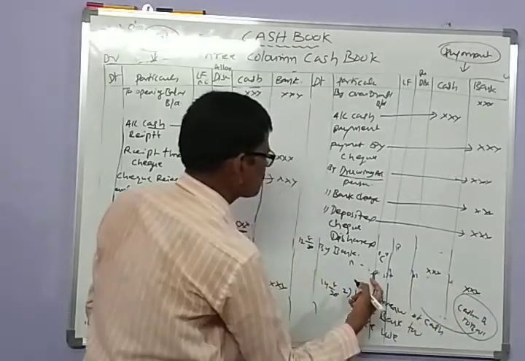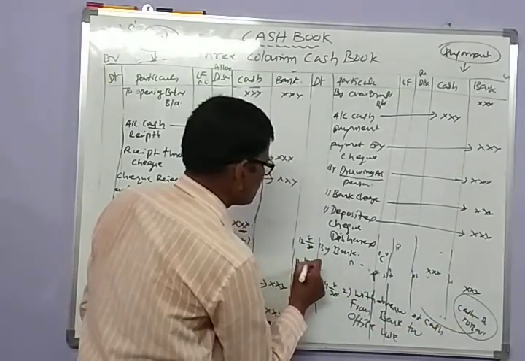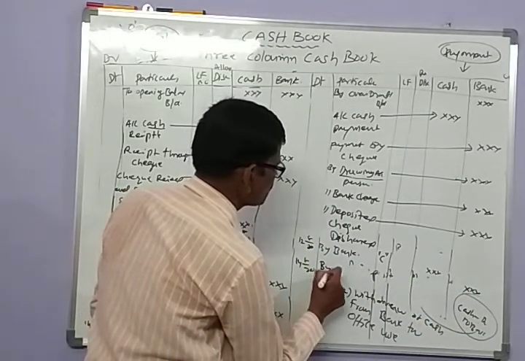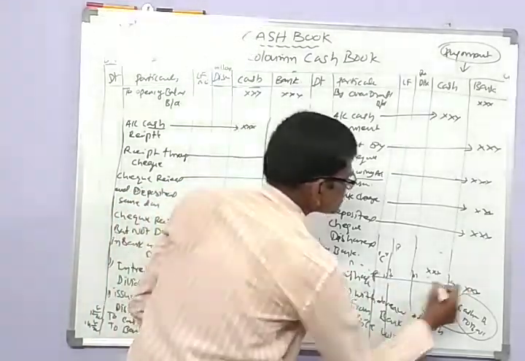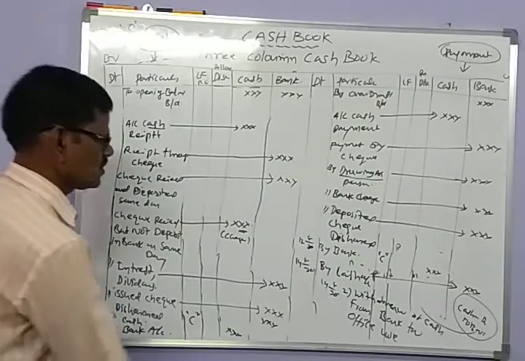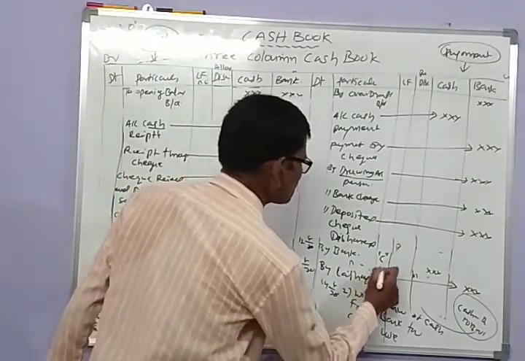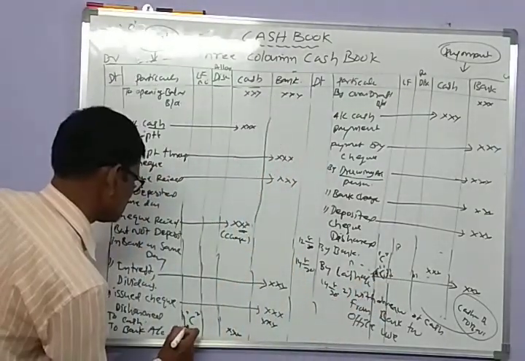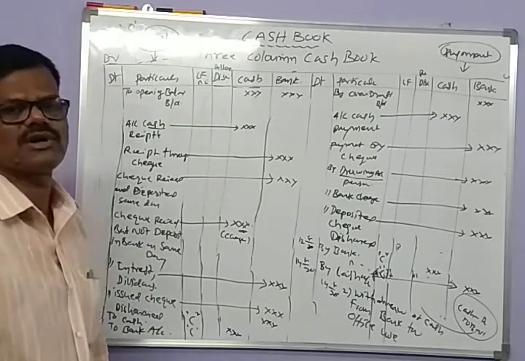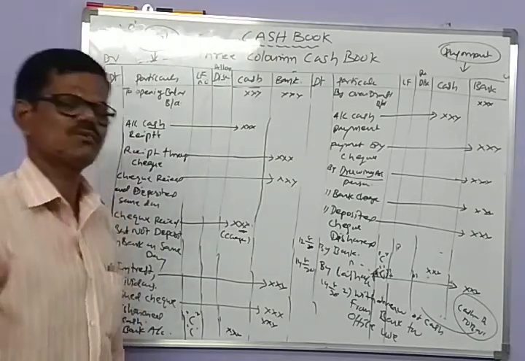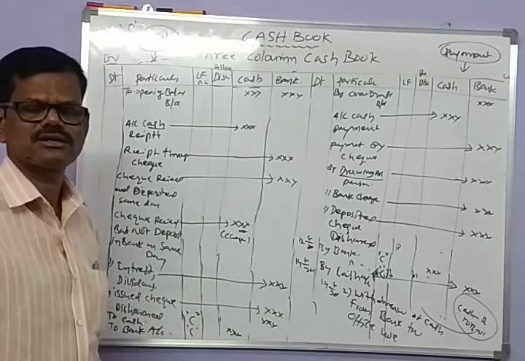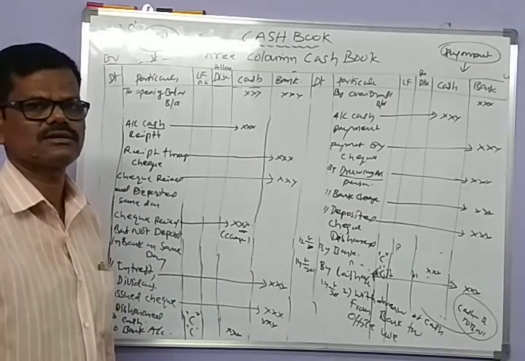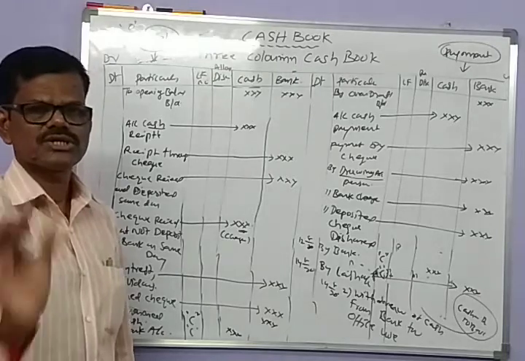The cash is going from the bank on 14/8/2020 to the cash account. So it is a contra entry. You write the letter C in the triple column cash book. And there is one more occasion which is treated as a contra entry, that is a check received from a customer.